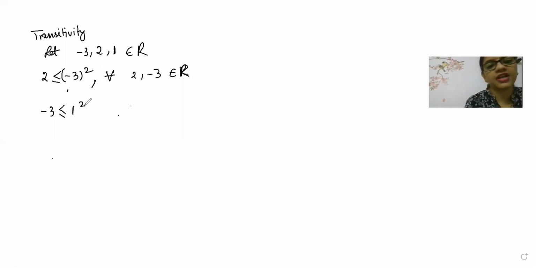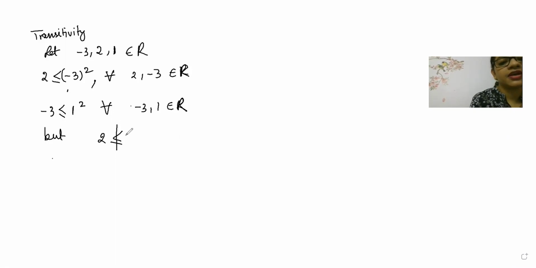2 and -3 are there now. So -3 is less than 1 square for all -3 and 1 belonging to the set of real numbers. But 2 cannot be less than or equal to 1 square.